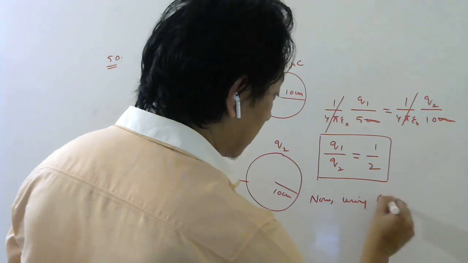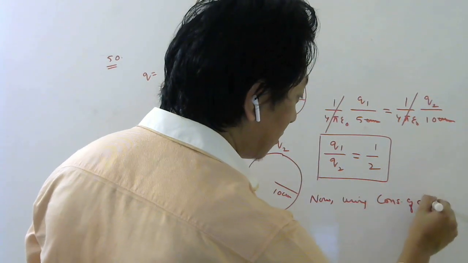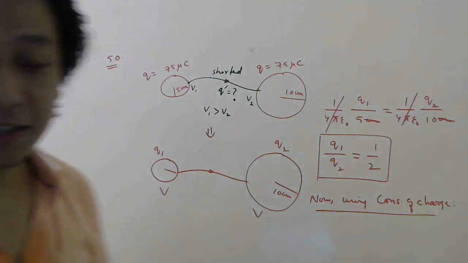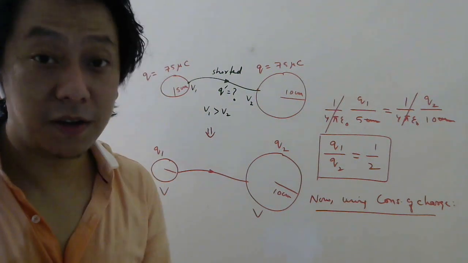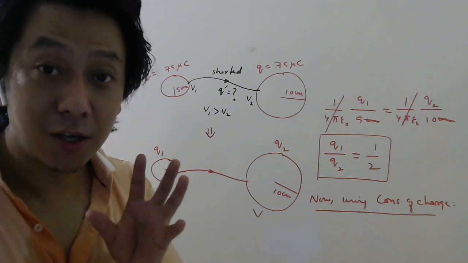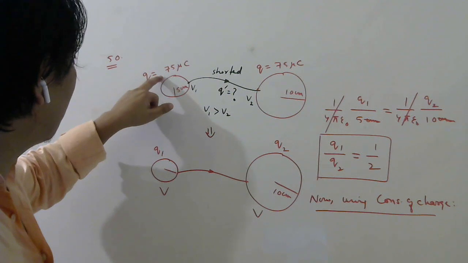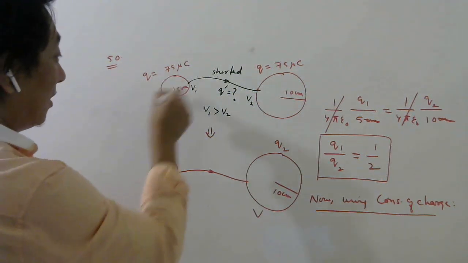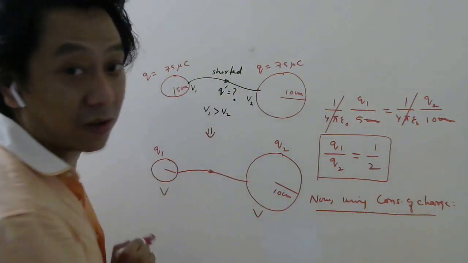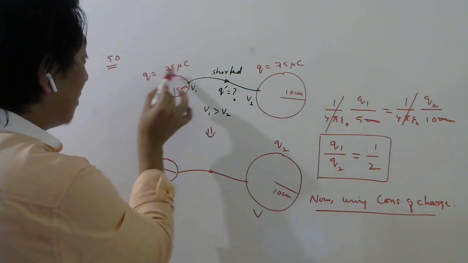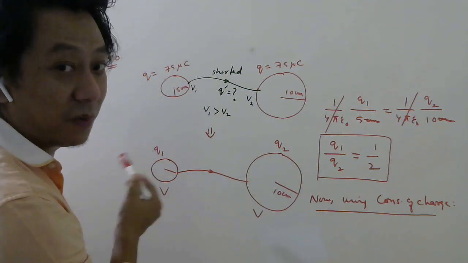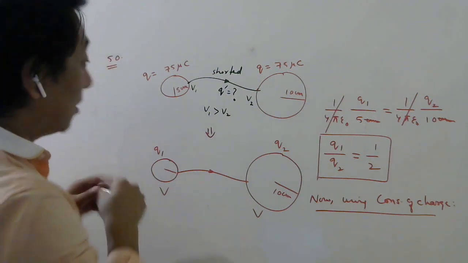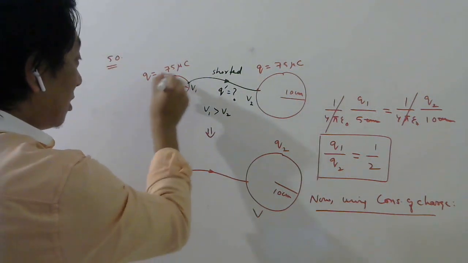Using conservation of charge, what does conservation of charge say? Tell me the statement. The total charge of an isolated system remains constant. So can I say this and this should have same charge? No, because this is not isolated. This is connected to this conductor, right? So how can you say this charge will remain constant? It will not be constant. Once you connect it to this conductor, some charge has flown. So you cannot say total charge of this will be constant.